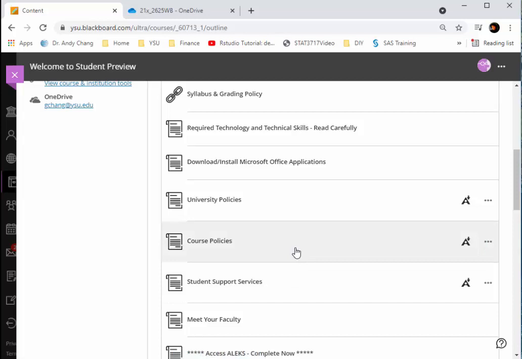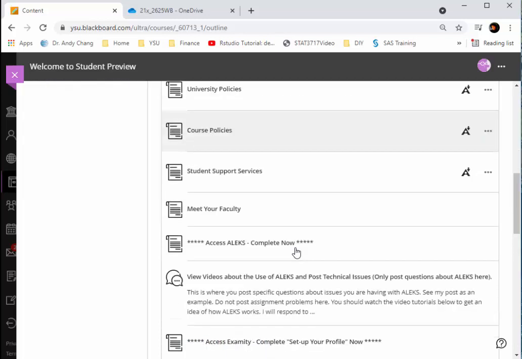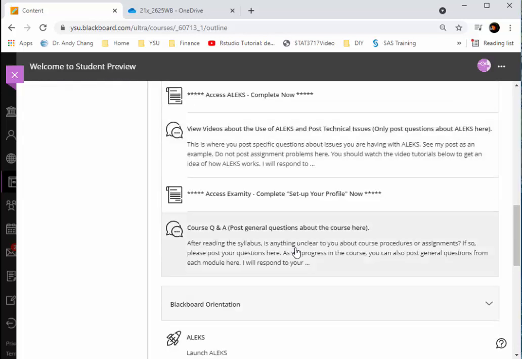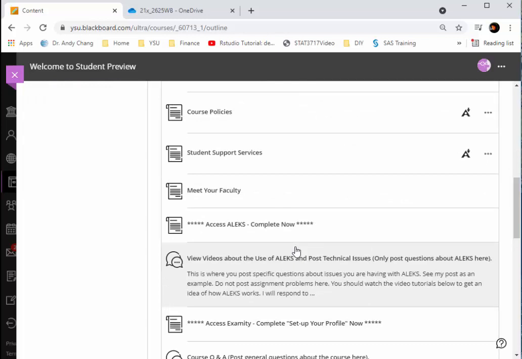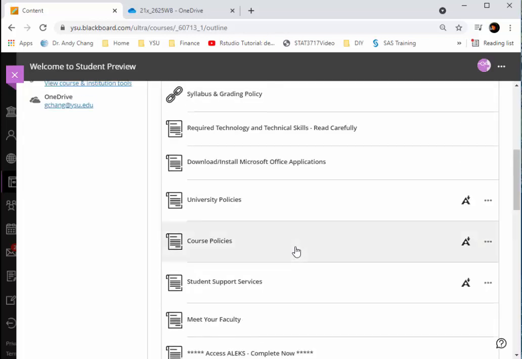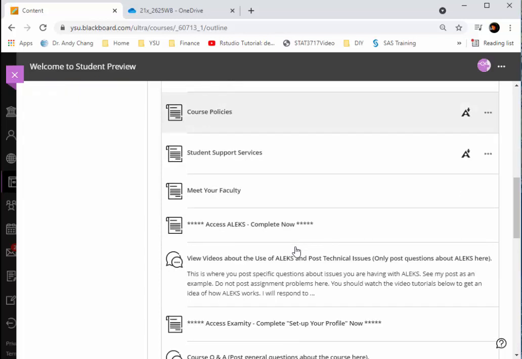And after you've done that, you can check into the Blackboard discussion board to post a thread to introduce yourself to the class. Earlier I mentioned there are two important things you need to do. One is to register for Alex system.